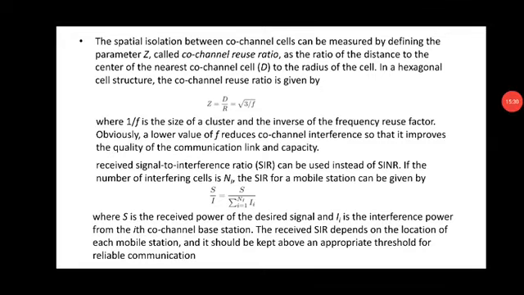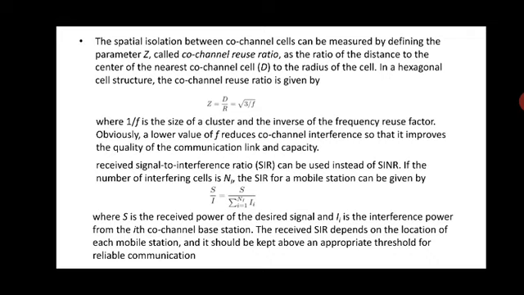Where 1 by F is the size of a cluster and the inverse of the frequency reuse factor. As I discussed, the cluster size is usually 3, 5, 7 and 12. It may not be 4 or 6. Most of the time you will find 3, 5 and 7. 3 is more used in urban areas, and 7 in rural places. F reduces co-channel interference, so it improves the quality of the communication link and the capacity. Obviously it will improve the quality.